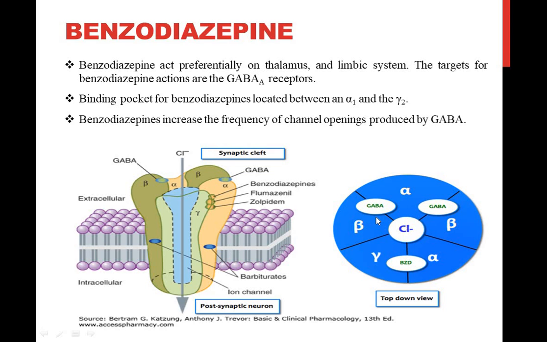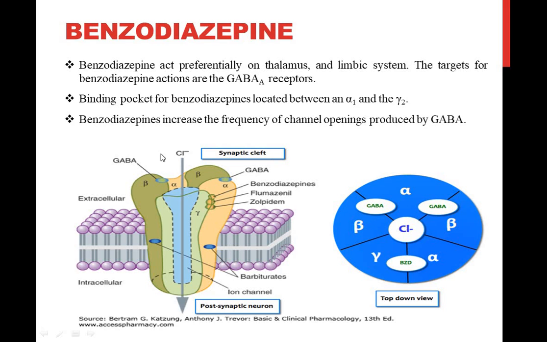You can say benzodiazepine acts on the GABA-A receptor, and GABA is opening the chloride channel. Whenever the benzodiazepine acts on that, it will increase the frequency of channel opening produced by the GABA. So benzodiazepine increases the frequency of the channel opening produced by the GABA.